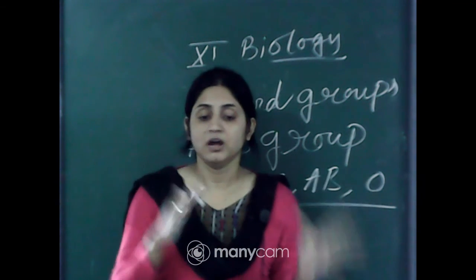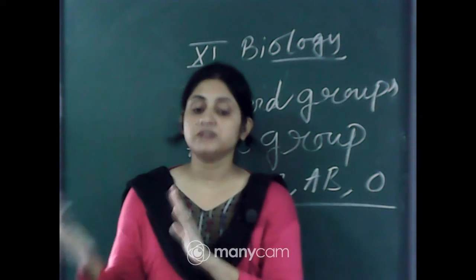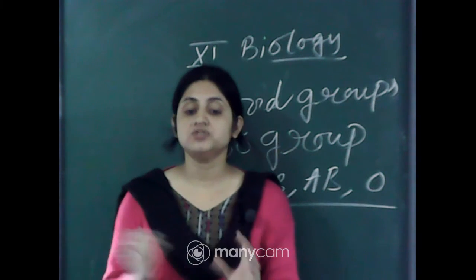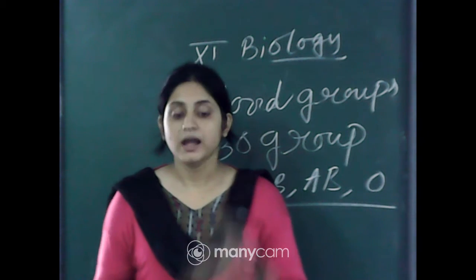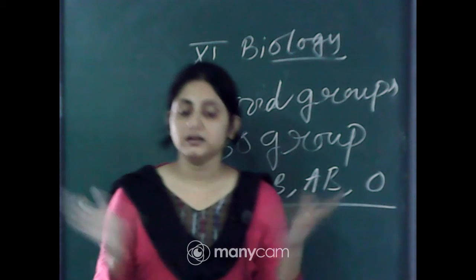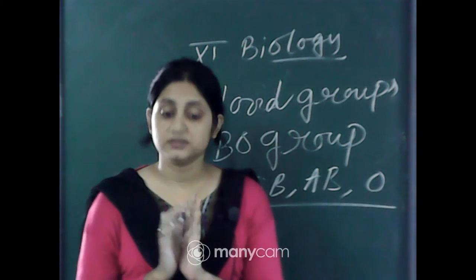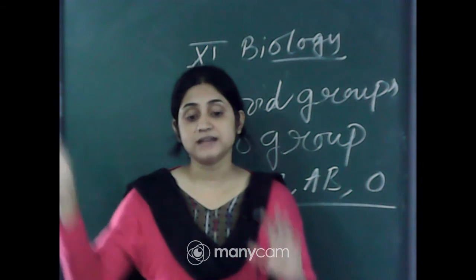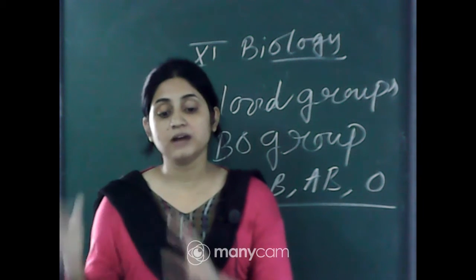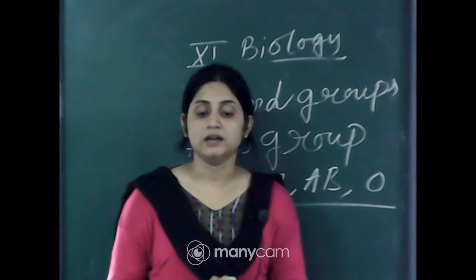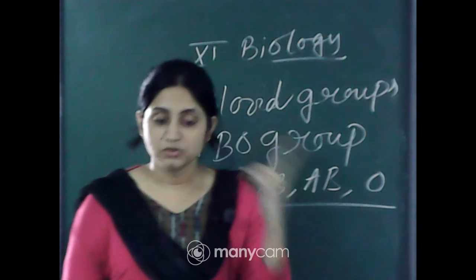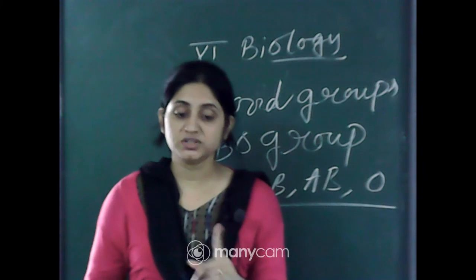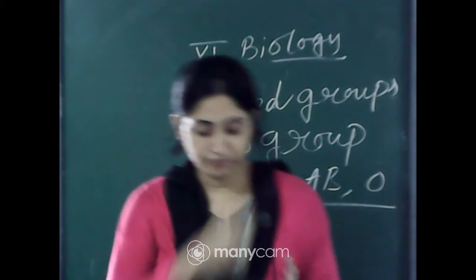So when you donate blood, your blood should be matched with the recipient, because otherwise the blood will clot, the RBCs will start clumping, and they will not survive. So it is harmful. Sometimes the parents' blood also does not match with the children's, so they find another donor that matches with their child. So you should check before you donate or receive blood. A compatibility check is most important before donating blood.